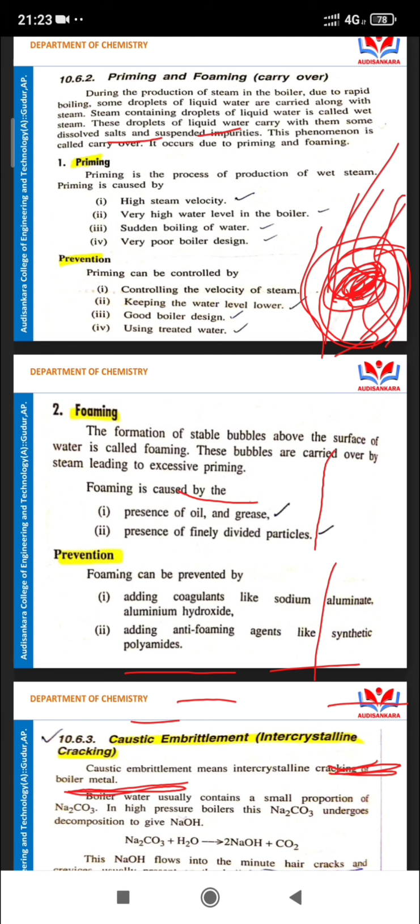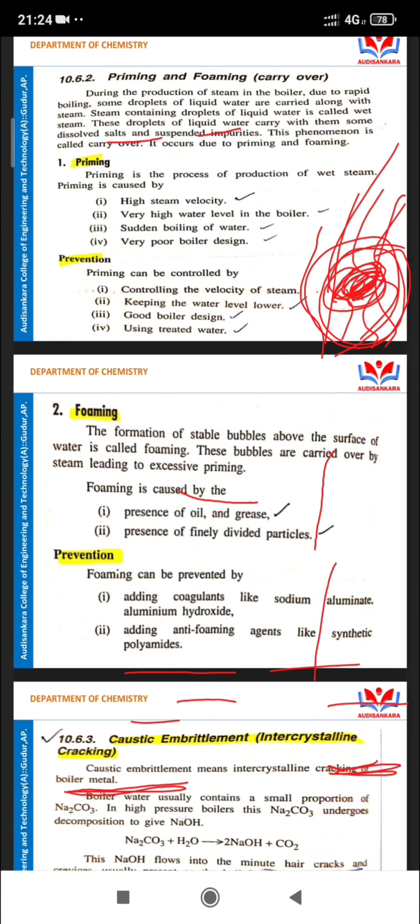This is mainly due to priming and foaming. Priming is nothing but wet steam, not pure steam. It is wet steam that consists of droplets, and the droplets consist of dissolved salts and suspended impurities. That is the definition of priming.